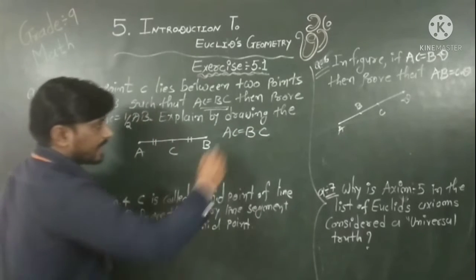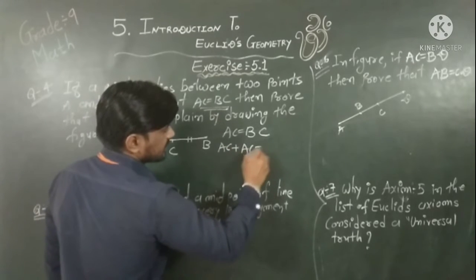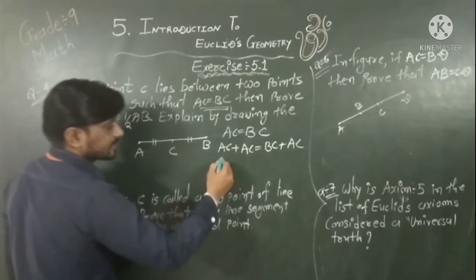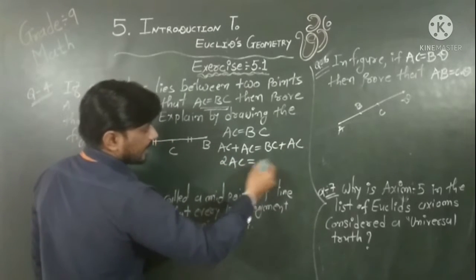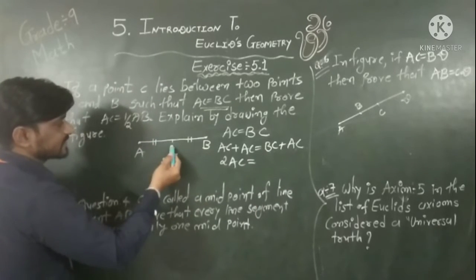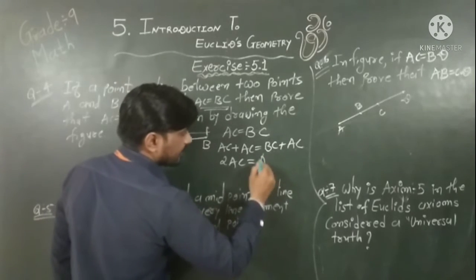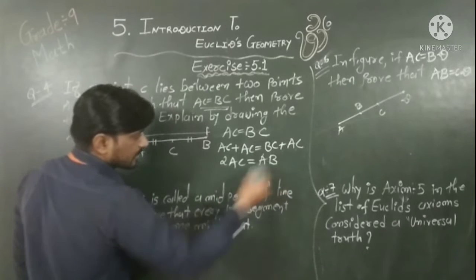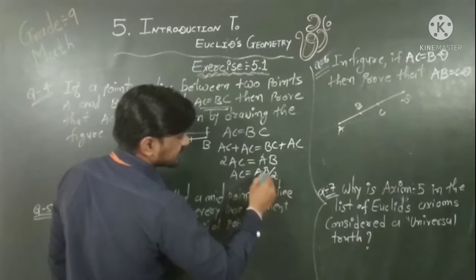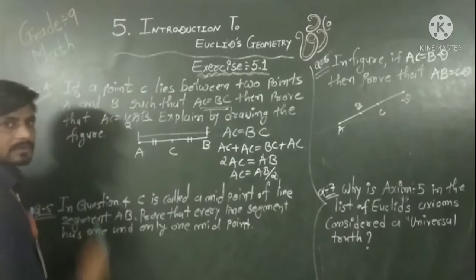Okay. Now I add AC on both sides. So what happened? AC plus AC is equal to BC plus AC. Now AC plus AC will become 2AC. And what is the sum of these two? So look at the figure. BC plus AC is the total part AB. So I write here AB. Now transfer 2 to the right side. So AC is equal to AB upon 2. This is our requirement. Hence the result. Look, AC is equal to AB upon 2.